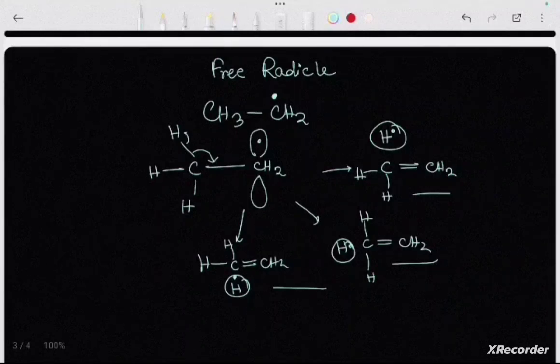which can also be calculated by seeing the number of alpha hydrogens. We can see that with the free radical, the carbon attached is known as the alpha carbon, and the number of hydrogens present over here are our alpha hydrogens. So here 3 alpha hydrogens are present, which also shows that there will be 3 hyperconjugating structures.